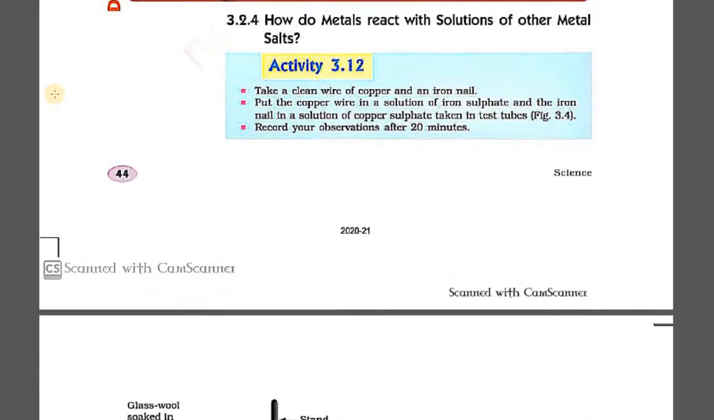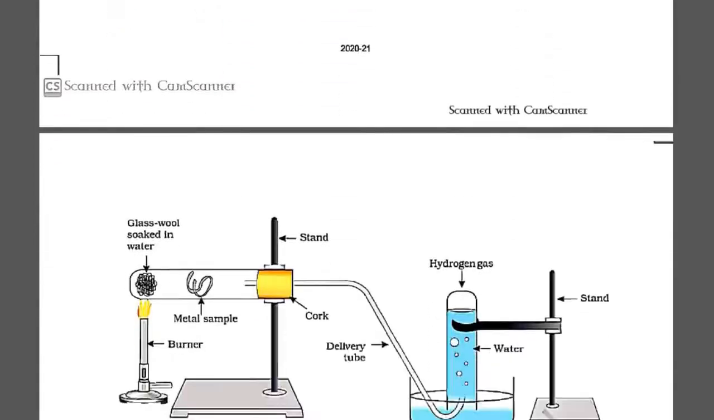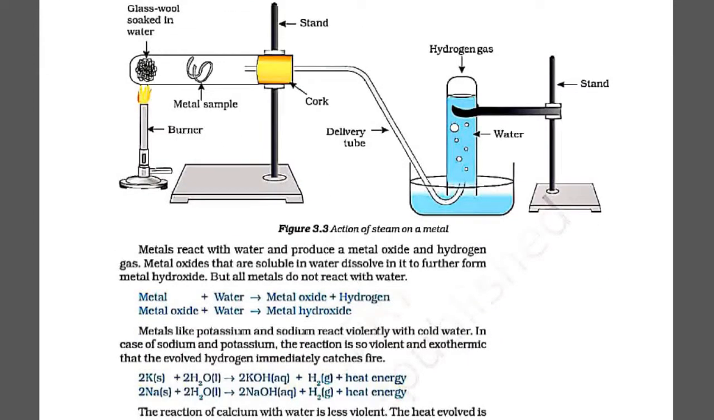Now very quickly we will talk about how metals react with the solution of other metal salts. For this there is a very common activity which you all must be remembering, wherein you have to take a clean wire of copper and an iron nail. You have to put the copper wire in the solution of iron sulfate and the iron nail into the copper sulfate solution, and then observe after 20 minutes. So this is the setup which you will find over here.